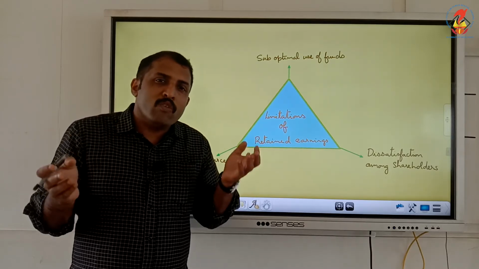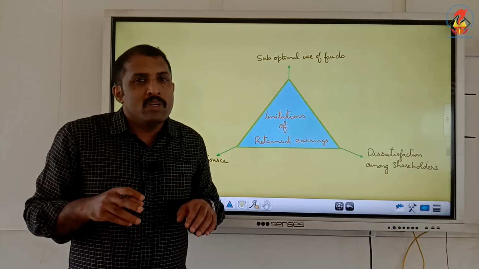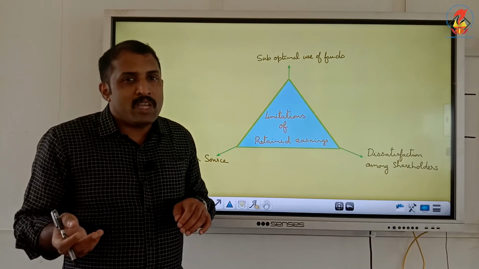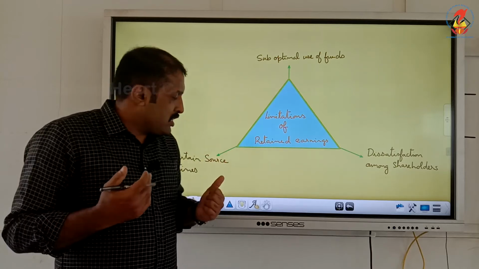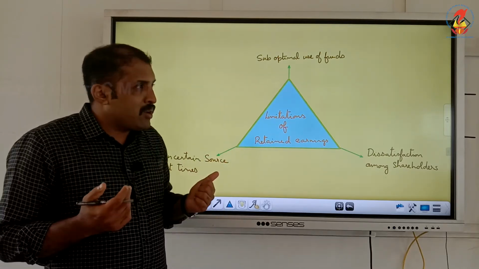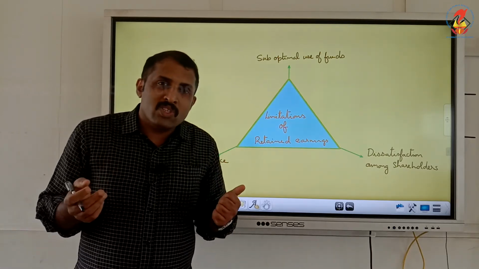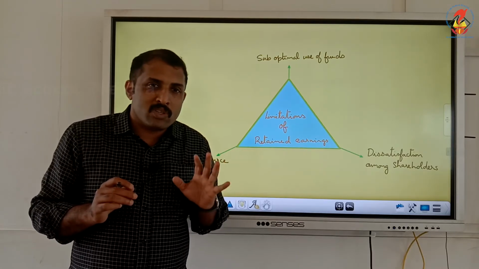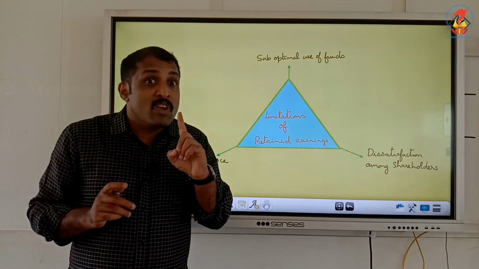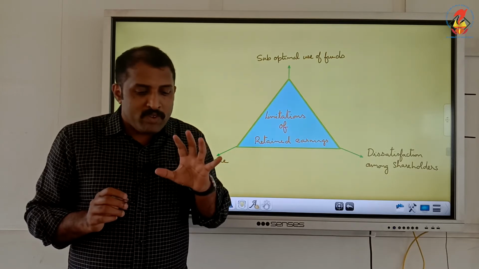When it is fluctuating up and down, it will not be a wise idea to retain. So when it is fluctuating, it cannot be considered as a source of finance, when the profits are fluctuating.